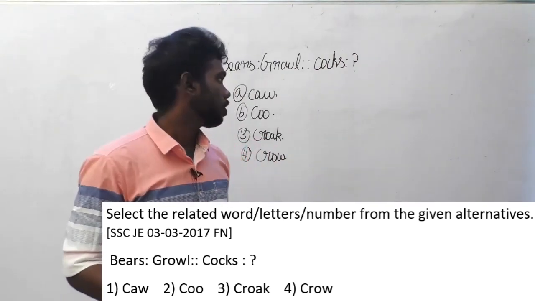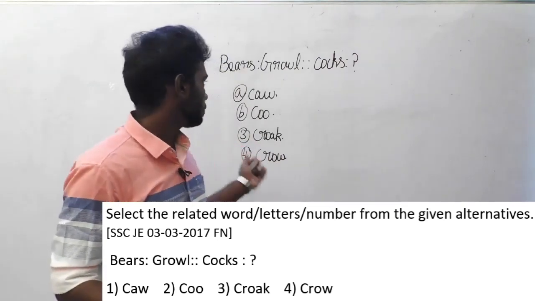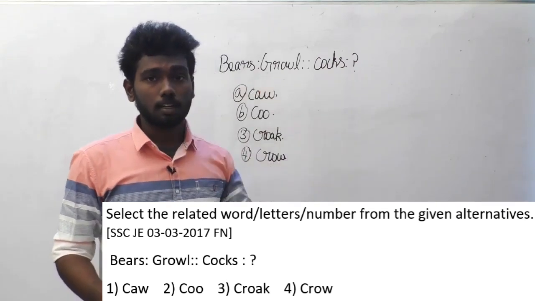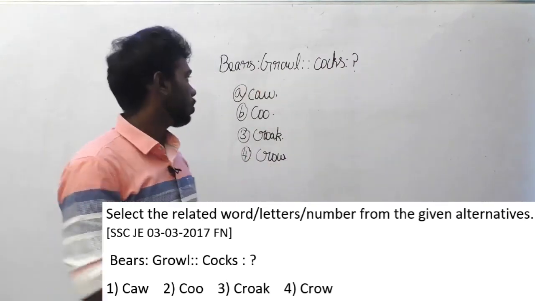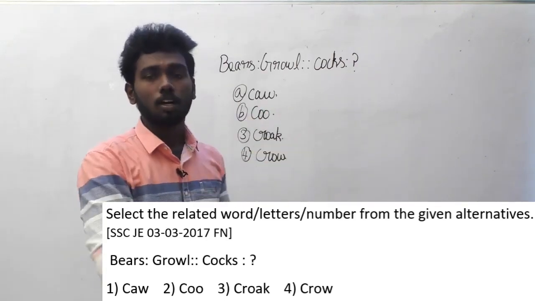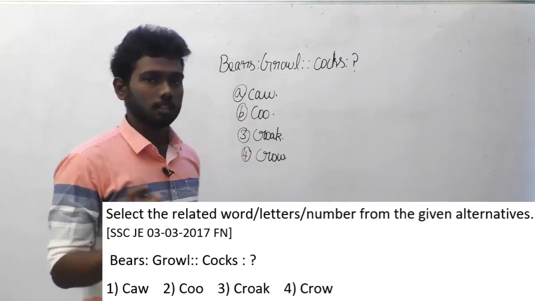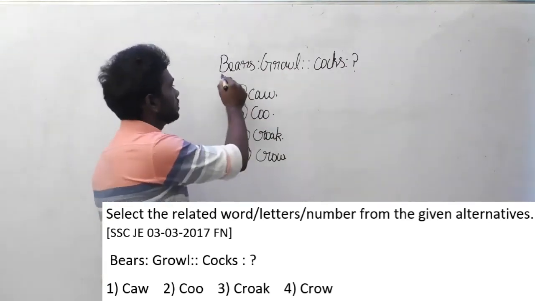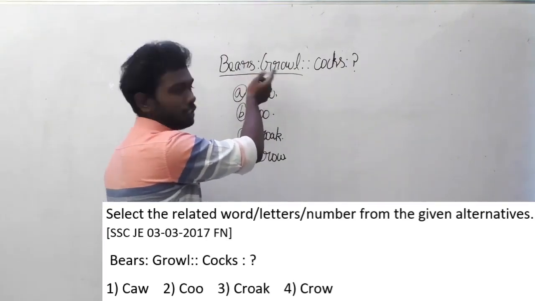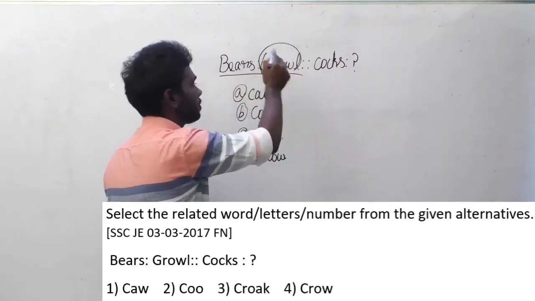And now I am going to reveal the answer, and let me give you initially a clue on how to solve this question. If you try to solve this question in the manner yesterday we have solved, like counting the number of letters in each word or trying to figure out the meaning of each word, it's difficult for you to solve. So the logic behind this here is bears is to growl. What's the relation between these two words? Bears to growl means growl is the sound of the bear.